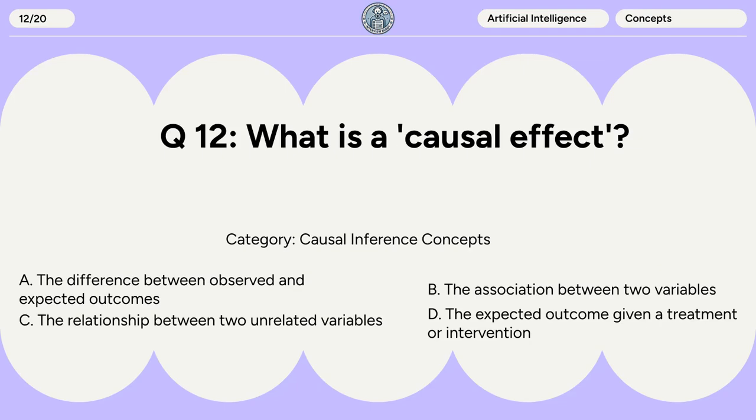Question 12. What is a causal effect? A. The difference between observed and expected outcomes. B. The association between two variables. C. The relationship between two unrelated variables. D. The expected outcome given a treatment or intervention.